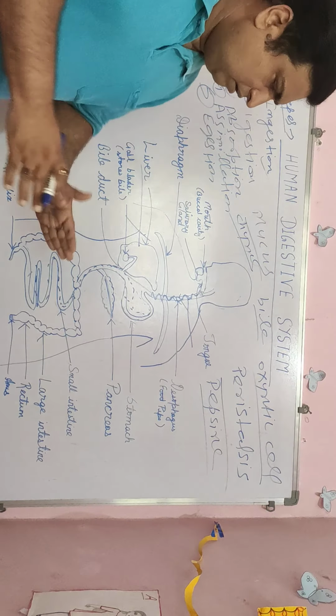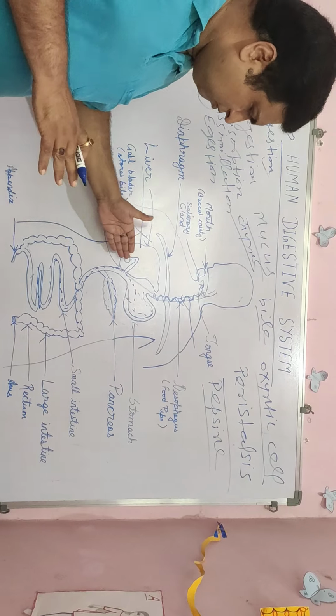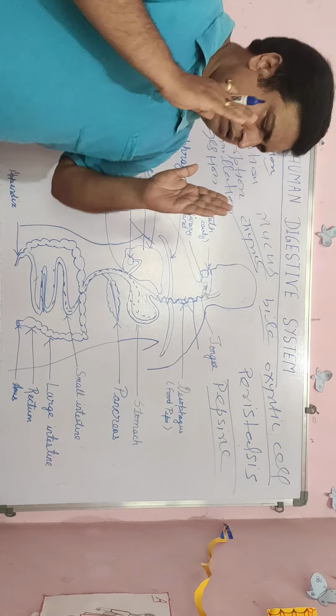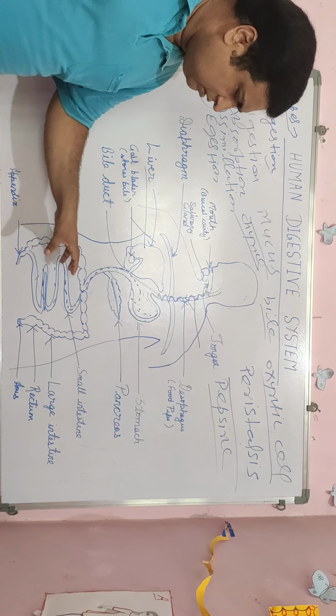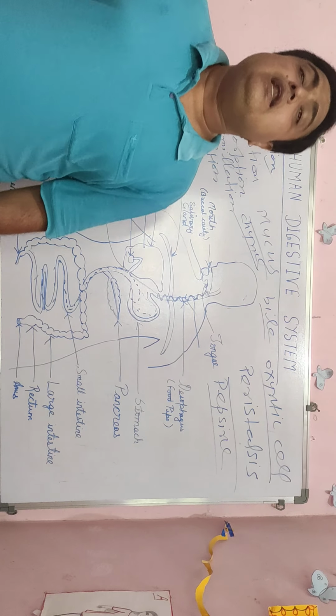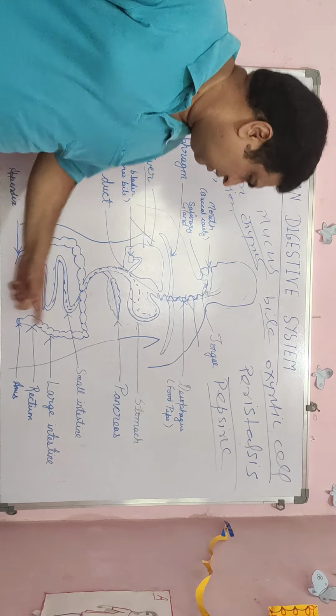What does bile juice do? It converts food substances into an alkaline medium. What is the function of bile juice?